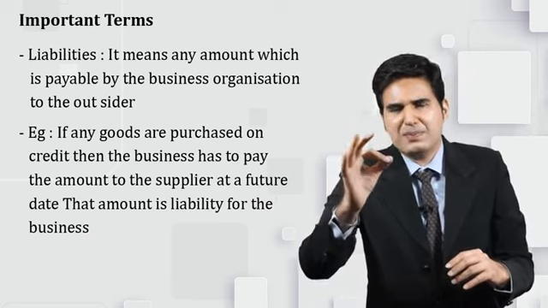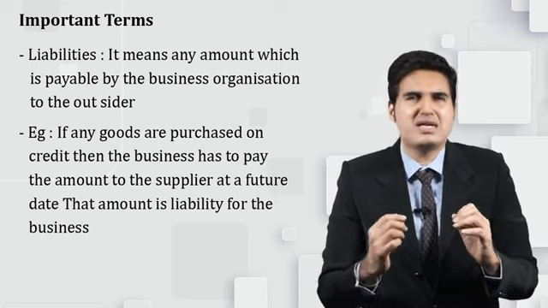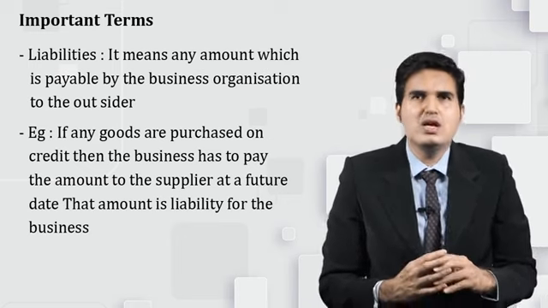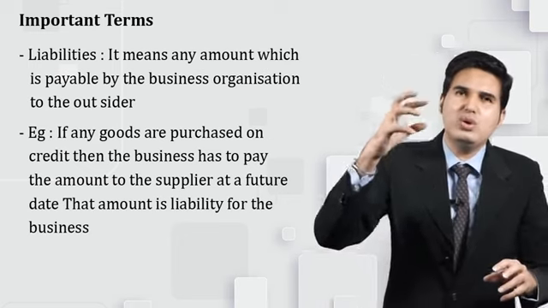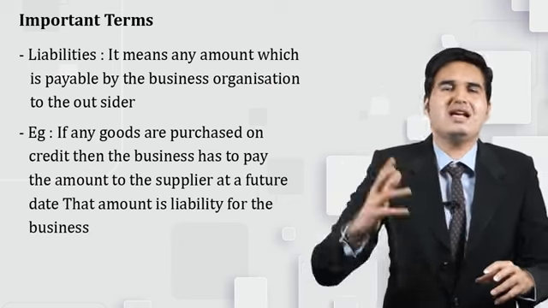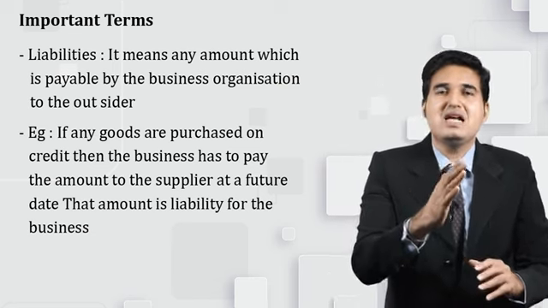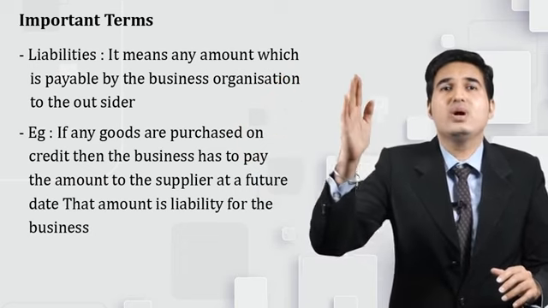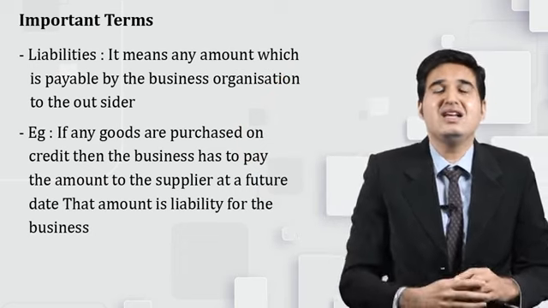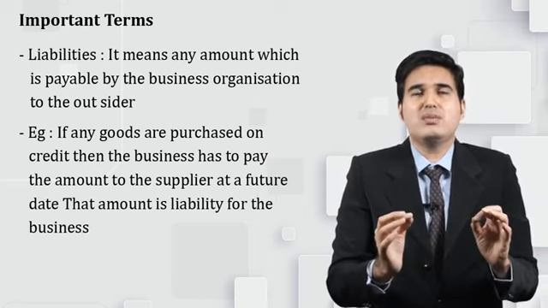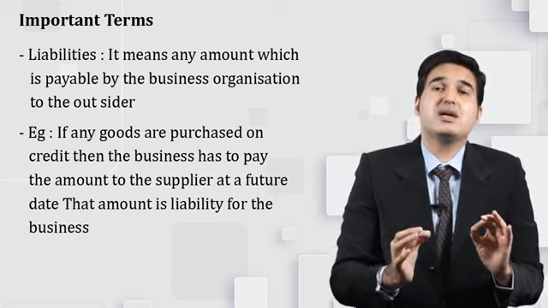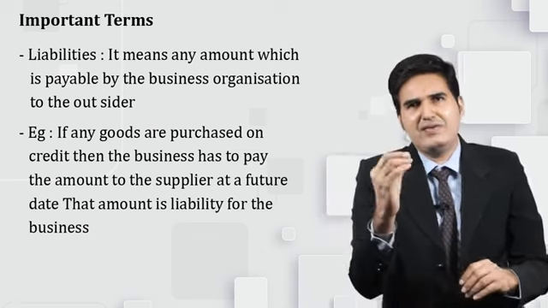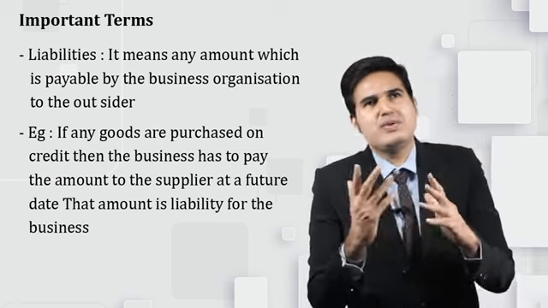Now, the supplier from whom I have purchased the material told me to pay the money after 1 month. So this money is now owed by the business organization to the supplier, which means the business organization has to pay that amount to the supplier who supplied the material at a future date. That amount which we have not yet paid but are supposed to pay in future will become a liability for the business.